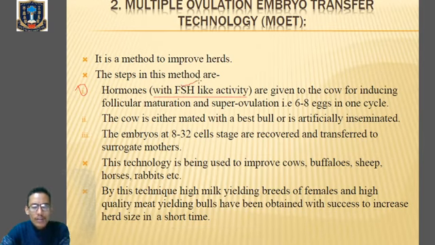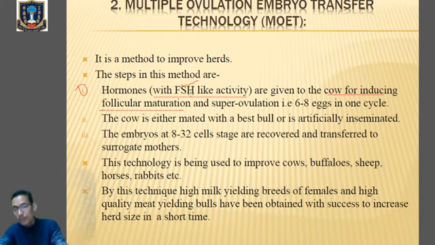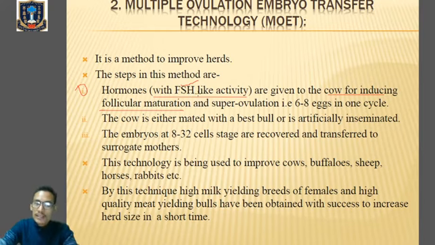FSH means follicle stimulating hormone, which will initiate the growth of the follicles in case of female. Hormones with FSH-like activity are given to the cow for inducing follicular maturation, because FSH is involved in the maturation of follicles, which we have learned in the first unit. So this FSH-like activity hormone will be given to the female so that there will be follicular maturation, and at the same time it will lead to superovulation.